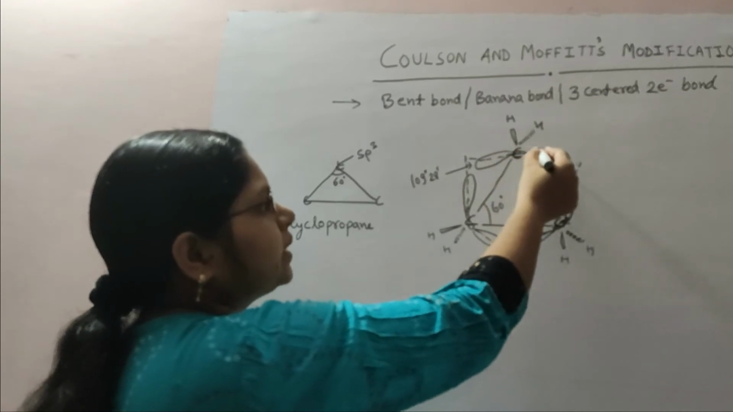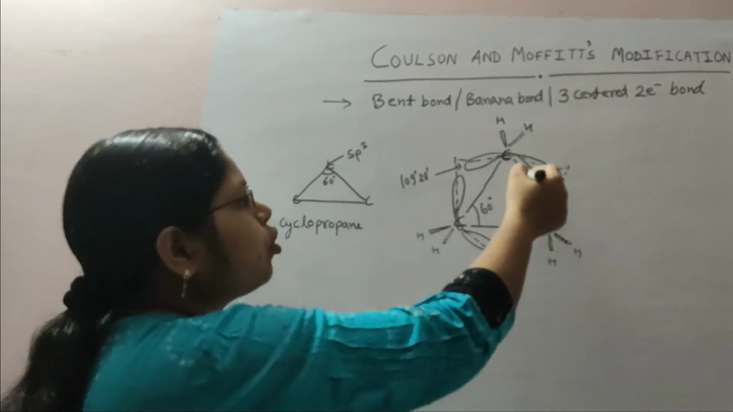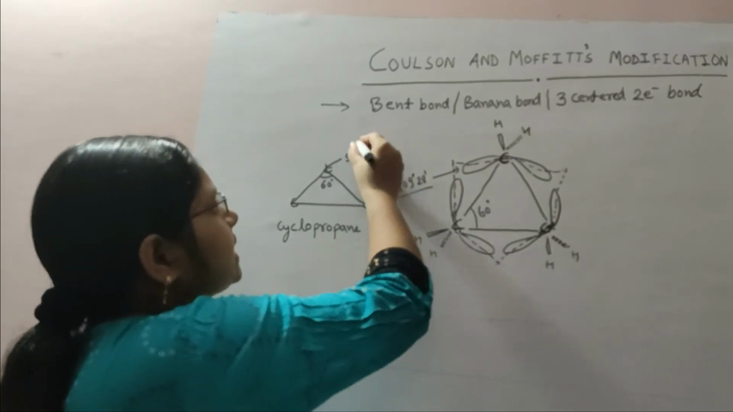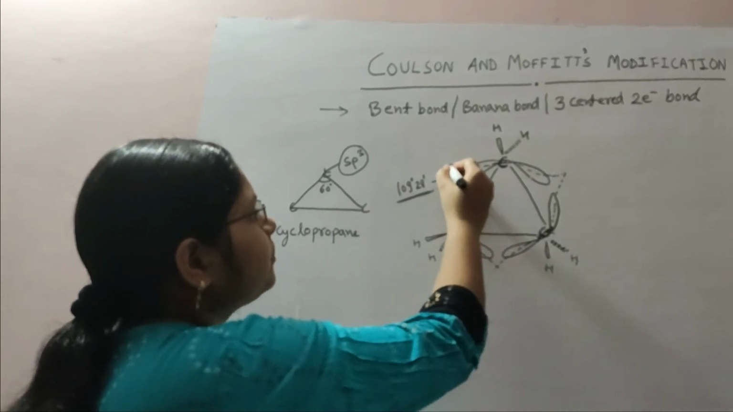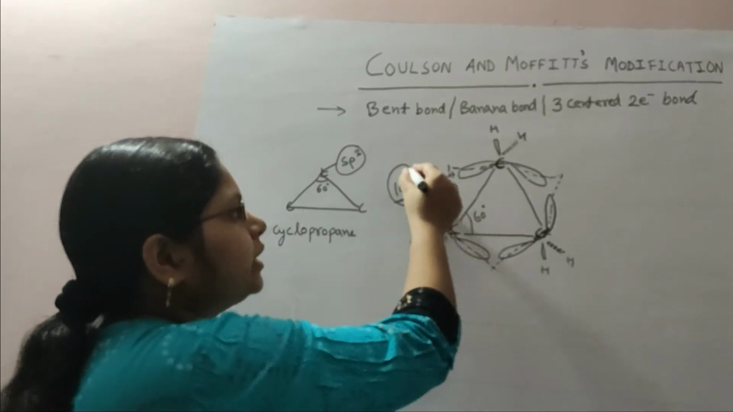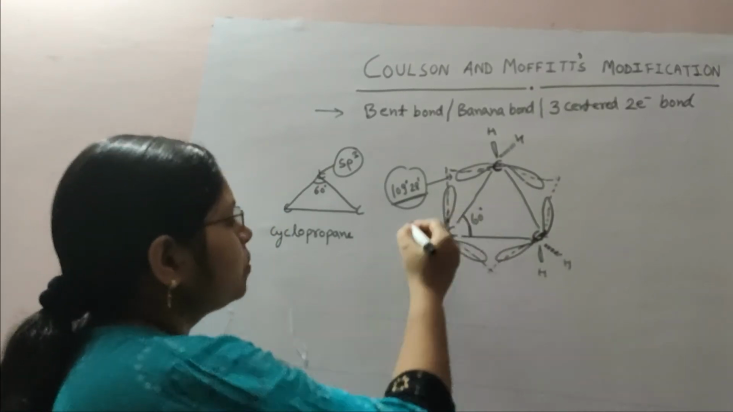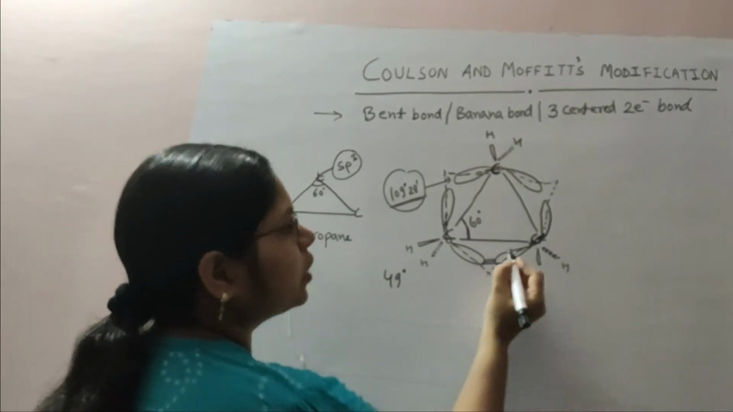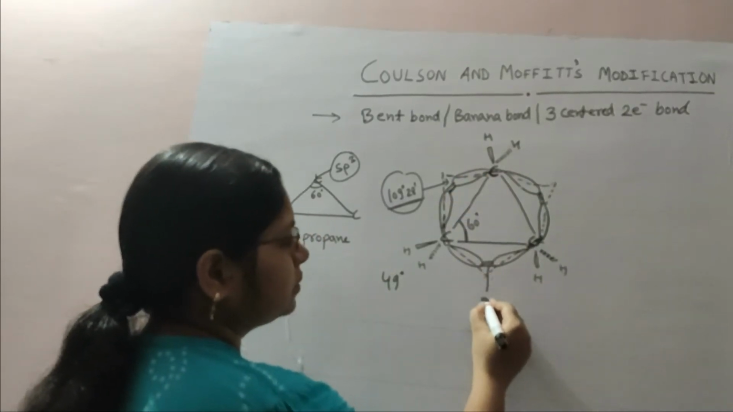Now these are the orbitals of all 3 carbons, which can overlap to form the bonding. And if we talk about angle, because it is sp3 hybridized, there is a presence of angle 109 degree 28 minutes. So if we make this angle, then this angle is 109 degree 28 minutes, but there is an angle of 60 degree in the ring. So there is a presence of strain of 49 degree, and due to this strain, there is weak bonding between these orbitals to form the bent bond.